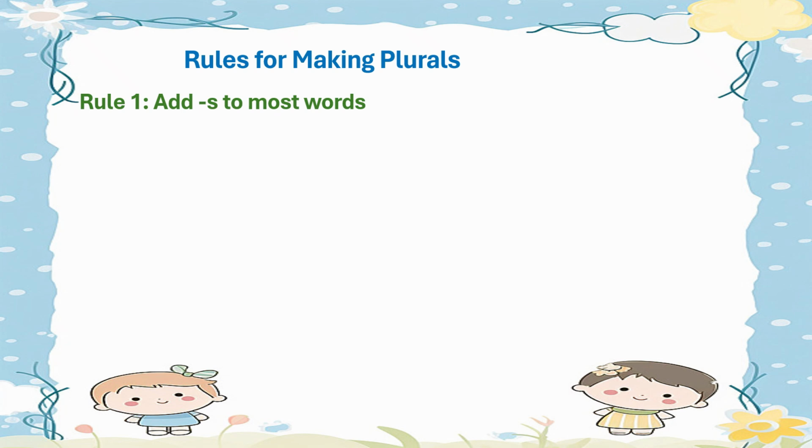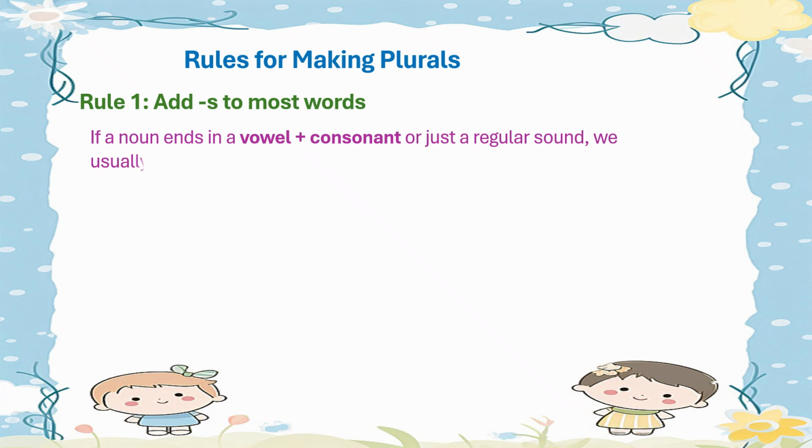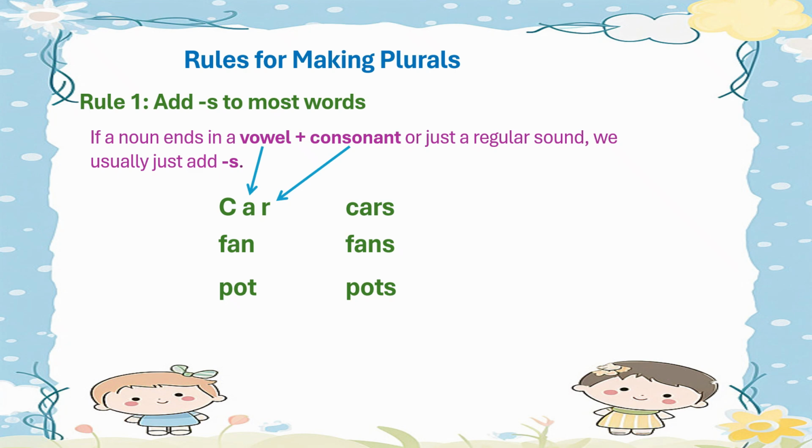Rule number 1. Add s to most of the words. If a noun ends in a vowel plus consonant or it produces just a regular sound, we usually just add s. Here are some examples. Car, cars. You can see the word car ends in vowel plus consonant. A is a vowel and R is a consonant. Let's have some more examples. Fan, fans. Pot, pots. Bottle, bottles.